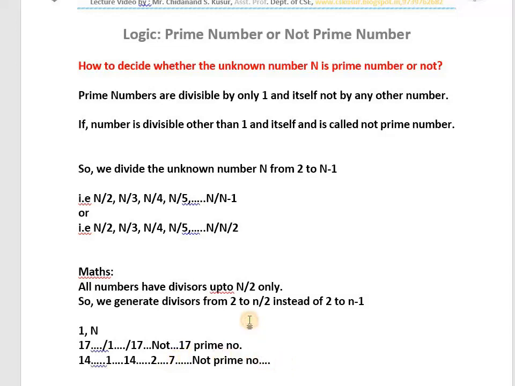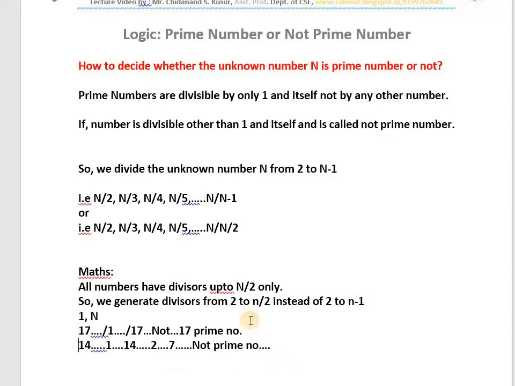But if your interview is going on, the interviewer will ask you a question like this: whether n is prime number or not prime number. Then how do you give the answer? You can't say, sir, n might be prime or n might not be prime. You can't give that answer. You have to give a confident answer. How to give the confident answer? I tell you the trick. See the logic.